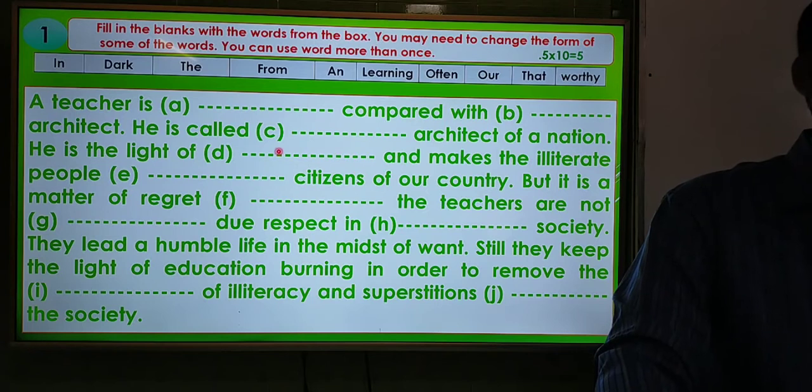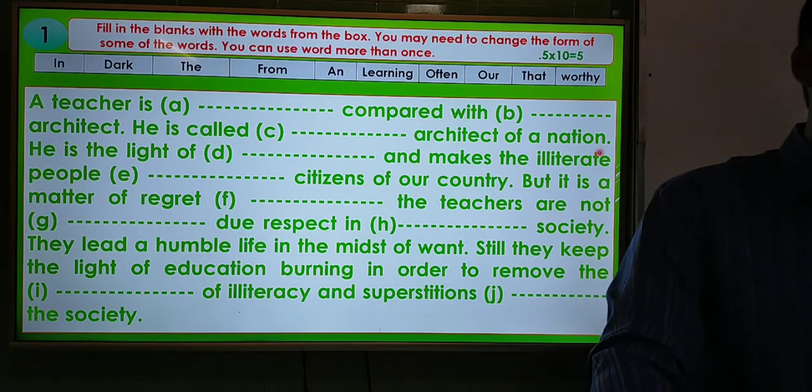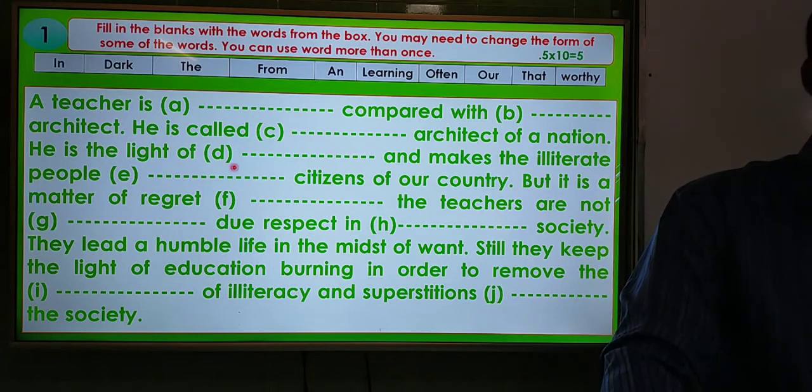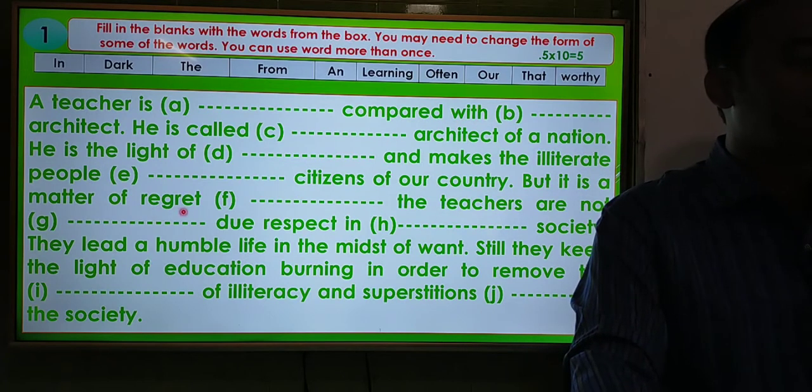Dear students, look at the screen. The passage is about a teacher. Okay, I am going to read out the passage at first. A teacher is dash compared with dash architect. He is called dash architect of a nation. He is the light of a dash and makes the illiterate people dash citizens of our country. But it is a matter of regret dash the teachers are not dash due respect in dash society.